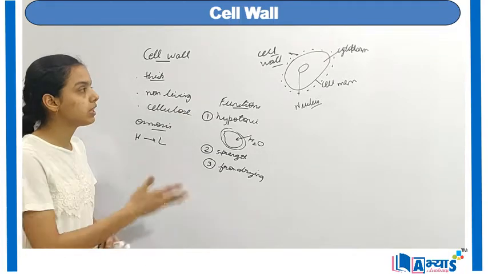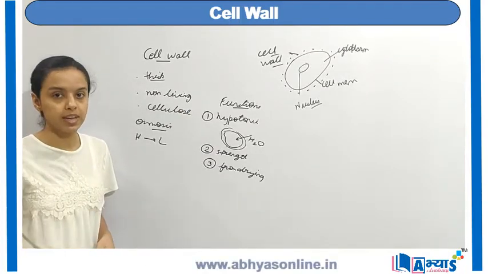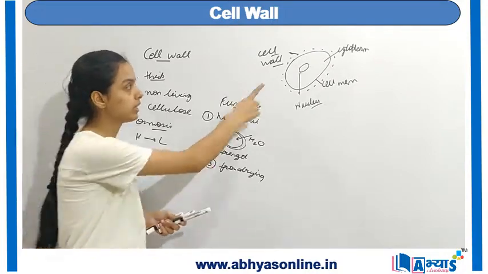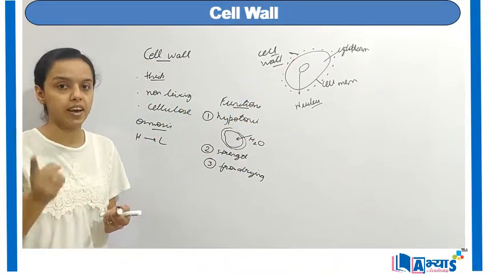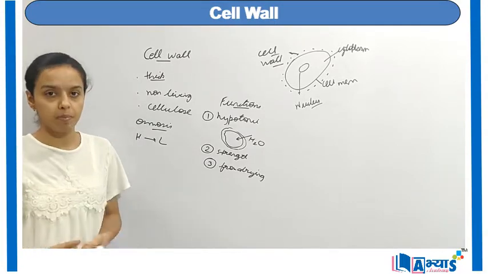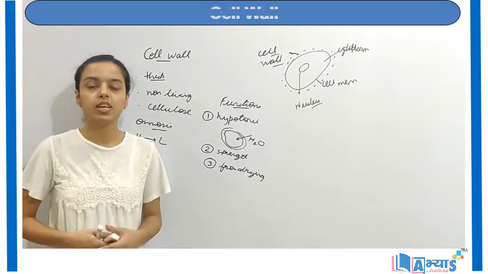So these were the functions and the features of the cell wall, which is another component found only in plant cells. So these three were present in both plant and animal cells, but in plant cells we have an additional feature known as the cell wall. So this was the concept of the cell wall.